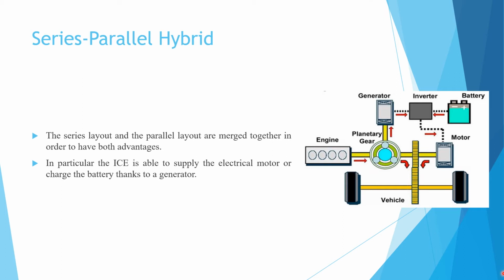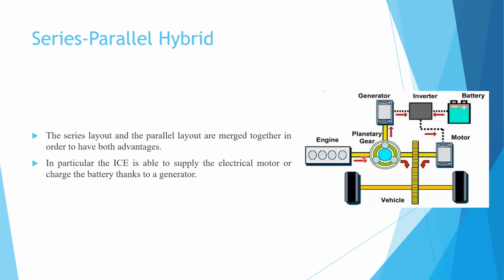For the series-parallel system, the engine power passes from the engine to the generator, then generator to inverter, and on the electric side the battery to the inverter. In the inverter they are collected from both sides, the conventional power and the electric power, and then it passes to the motor, and the motor provides this power through the mechanical linkage to the wheel to move the vehicle.